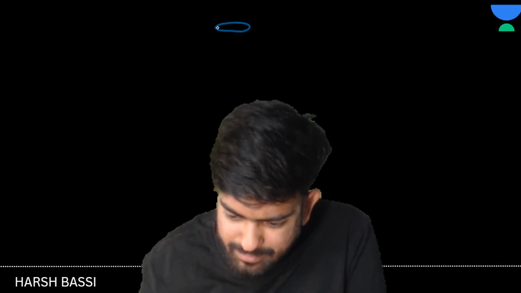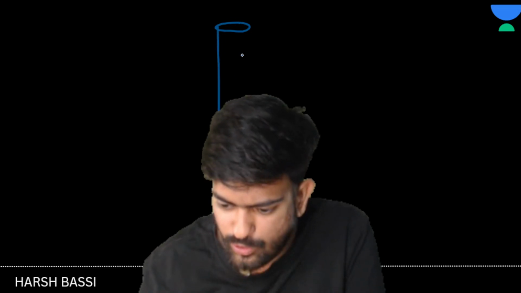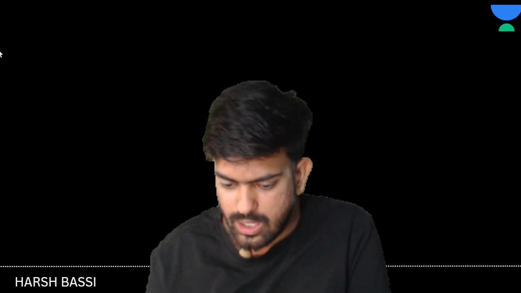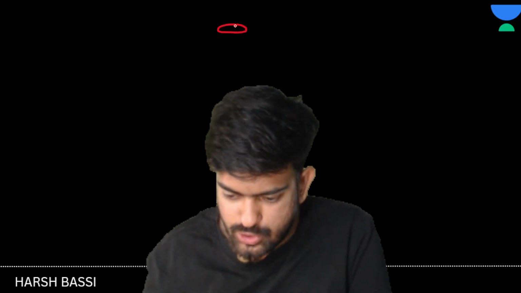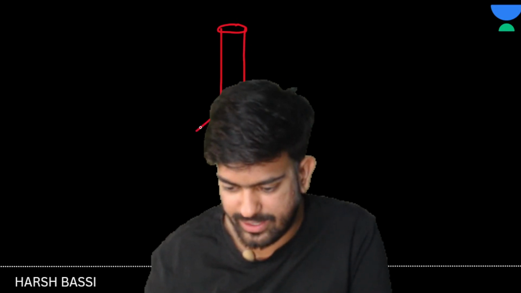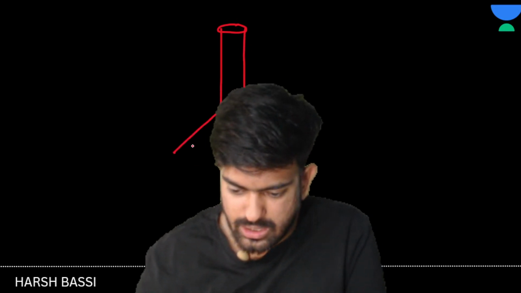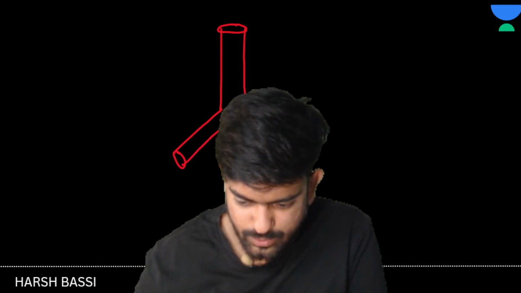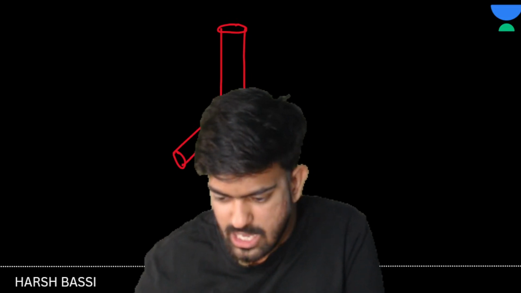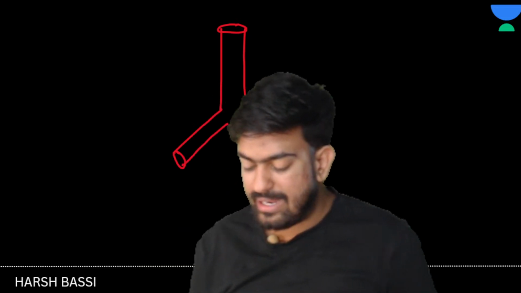So I am making it with blue color. Sorry, let's make it with red color, bachcho. Let's make it with the red color. So this is the dorsal aorta, right? Okay. This is the dorsal aorta. Clear to everyone? Yes.